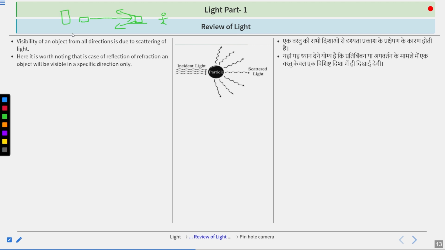Only the person standing there could observe the light, not that one, because this object is not scattering any light backward. It is only scattering the light in the forward direction. So if you can see an object from all directions, it is due to the scattering of light. If you are seeing a table in front of you and you can see it from any corner of your room, it is because that table is scattering the light in all the directions of that room.